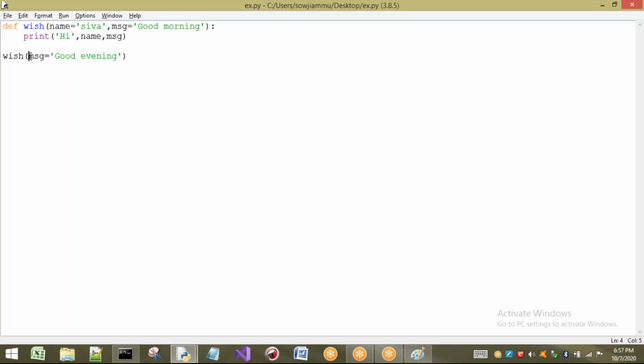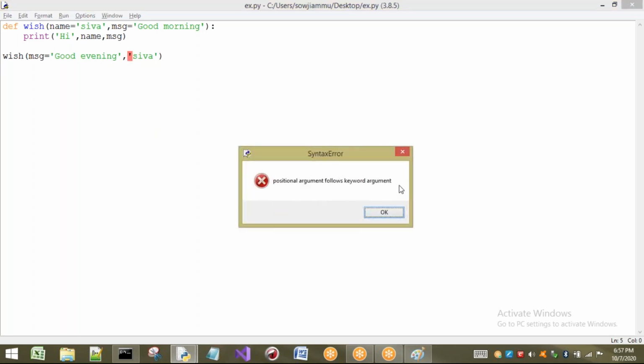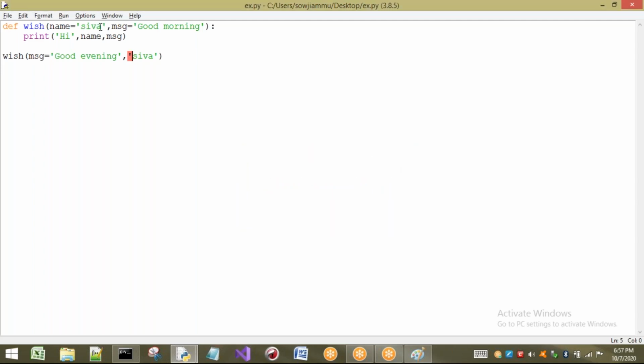But listen to one thing. If you are passing with a positional argument, observe one thing. If I pass a positional argument here, Shiva, is it correct? It is not correct. The reason is, it clearly says positional argument follows keyword argument. Now the case is, I am going to take only one default argument, that is message.